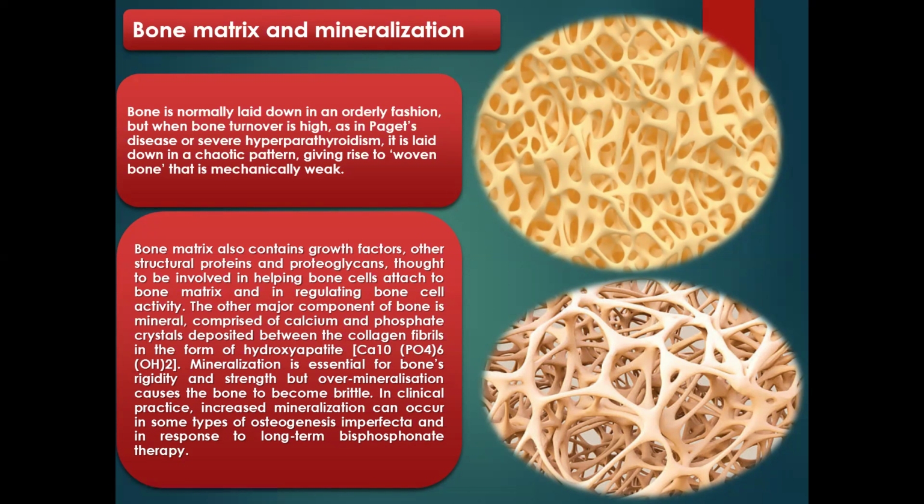But when the bone turnover is high, such as in Paget disease or severe hyperparathyroidism, it is now laid down in a chaotic pattern, giving rise to woven bone that is mechanically weak. Here now, the bone is too much. There's a lot of bone cells being released. So the pattern that should have been followed is distorted, and the bone is now arranged in a chaotic manner. This leads to what you are seeing here as woven bone. This type of woven bone is mechanically weak.